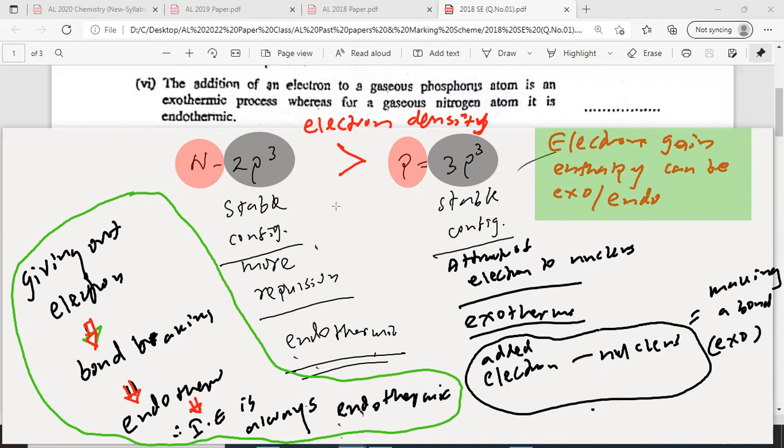Right? Adding an electron is the same as bond making. Removal of an electron is the same as bond breaking. Are you all copying this down?